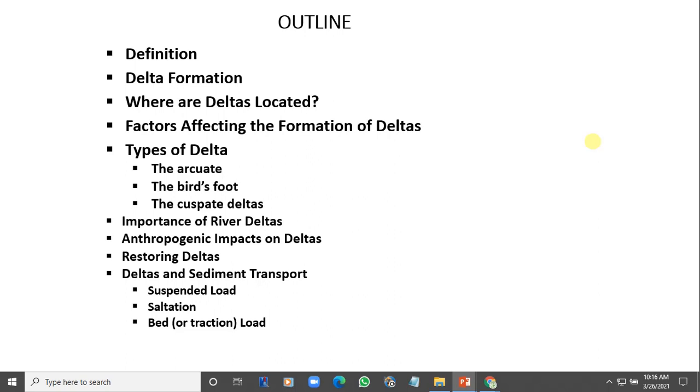So if the river is flowing very fast, certain things can be dropped, but not much and not fine materials. We are going to see that later. But we want to establish here that it is only when the velocity of flow reduces that things begin to drop.